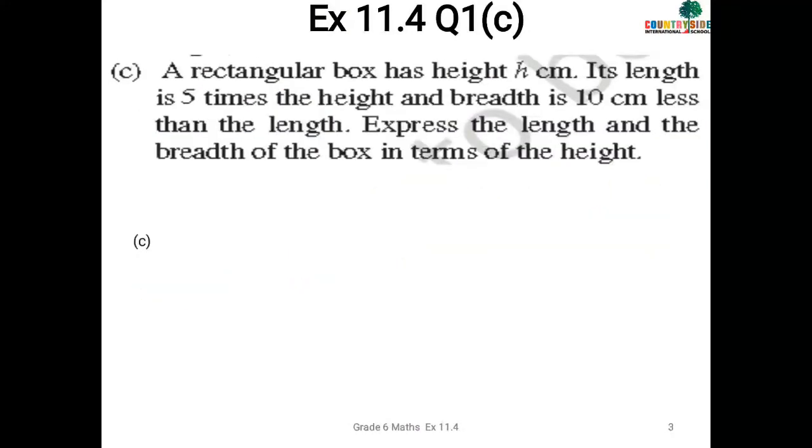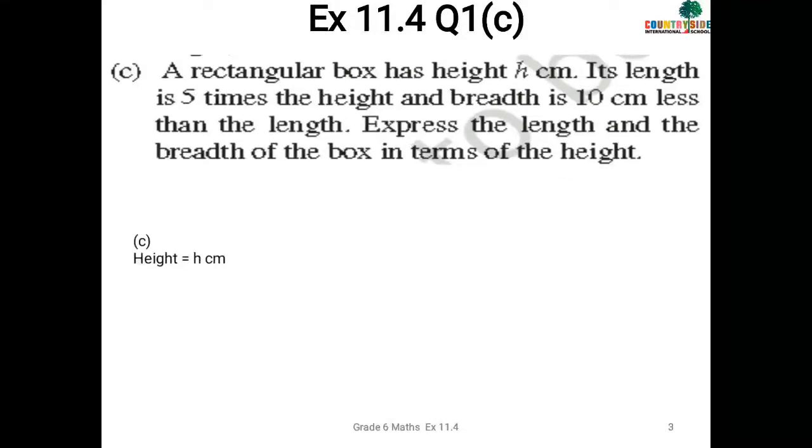So scholars, now let's solve part C. A rectangular box has a height h centimeter, its length is 5 times the height and the breadth is 10 centimeter less than the length. Express the length and the breadth of a box in terms of height.